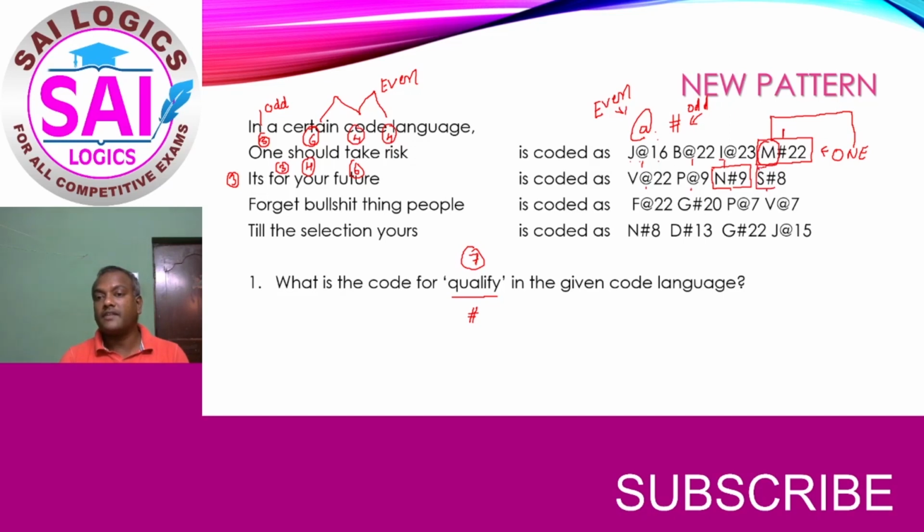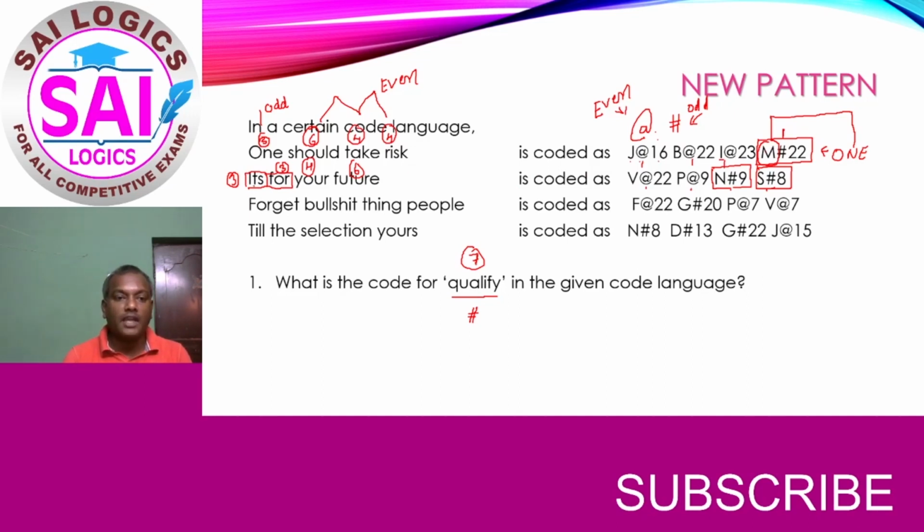Here another hash is there. We will see whether the same logic has been used or not. Now here it is "its" and "for". So here what we have understood, the previous letter of N is M, which has been coded here.